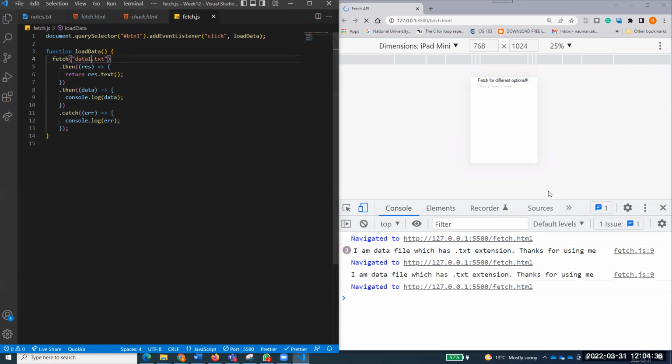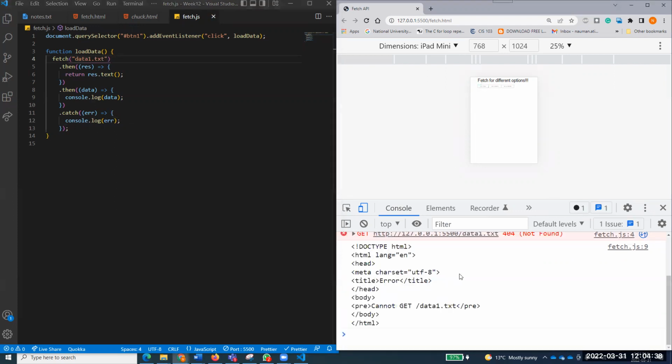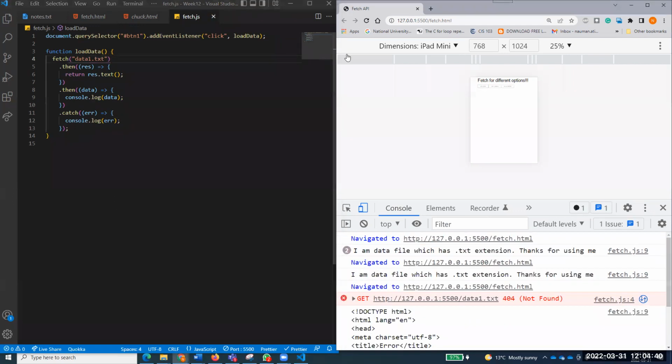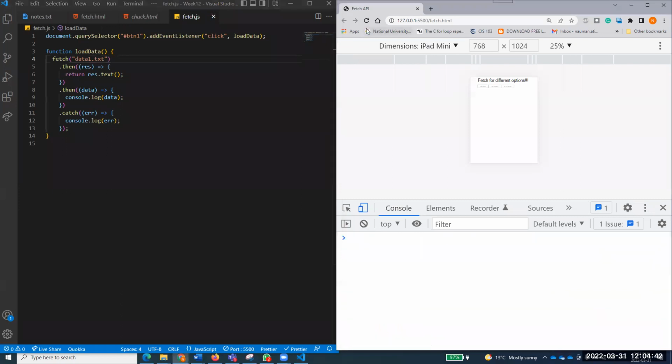If I say data1.txt and I click on this one, okay, no, it's not giving the right output. You know what it's supposed to do? Since data1.txt is not found, this should have returned a rejected promise, and this should come over here. And this should show that the file is not found, or that the file does not exist.